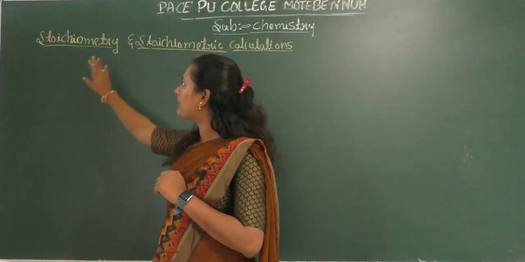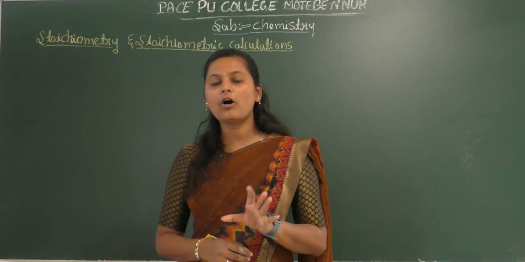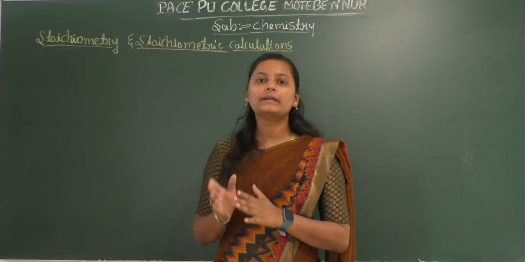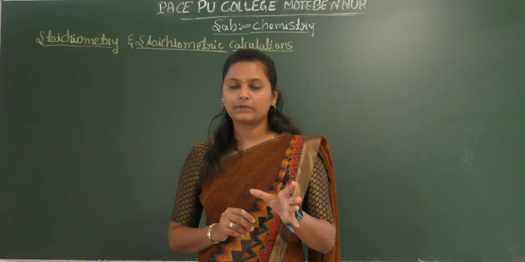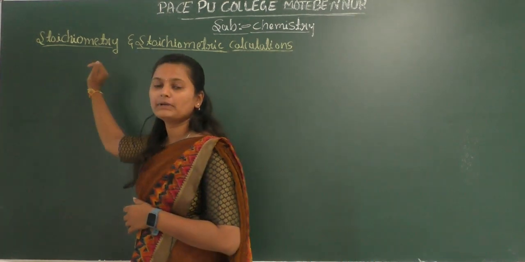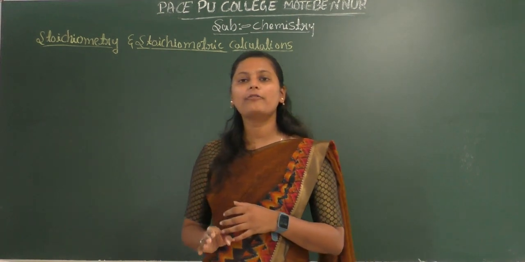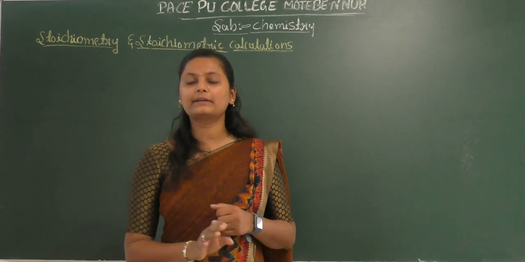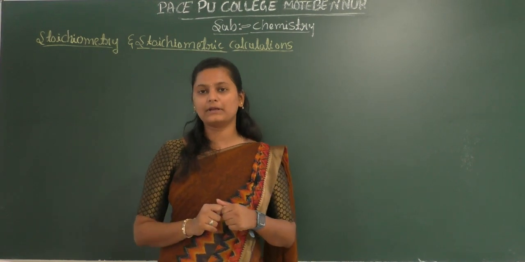Okay, so this is the branch of chemistry which deals with the calculation of masses of reactants and products involved in the balanced chemical equation. Okay, so here the stoichiometry deals with the calculation of masses of reactants and products which are involved in a balanced chemical equation.